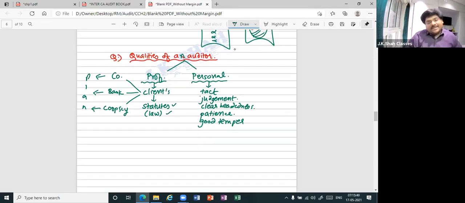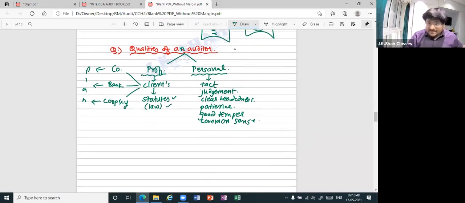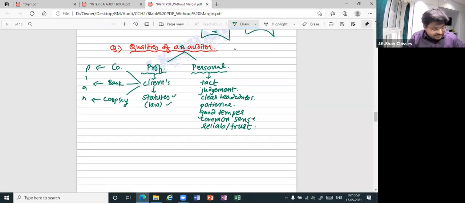Apart from that, you can also say that an auditor should have common sense. It's a quality. Apart from that, reliability. In other words, he must have the quality that he can be trusted. Apart from that, have you heard discretion? Discretion means your own choice, your own will.